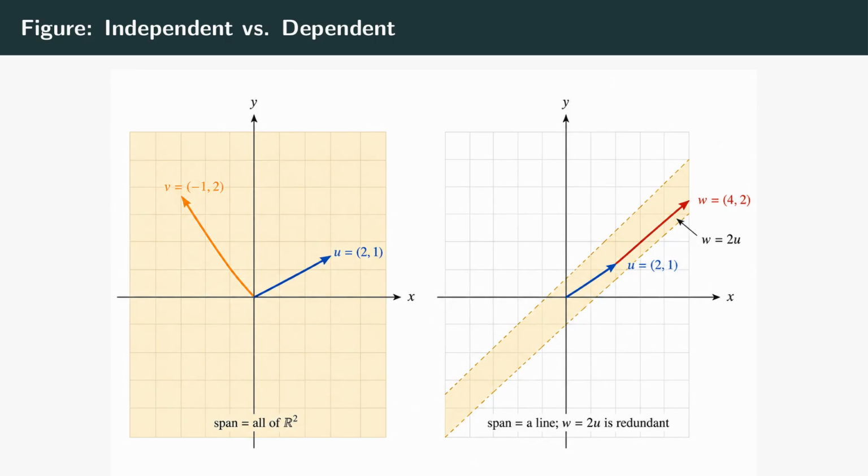That contrast, full plane versus collapsed line, is the entire visual meaning of independence versus dependence. Independence means each arrow buys you a new dimension. Dependence means somebody's just repeating directions already covered.